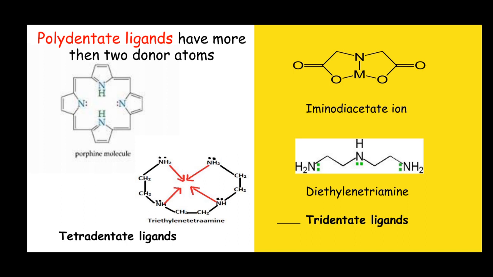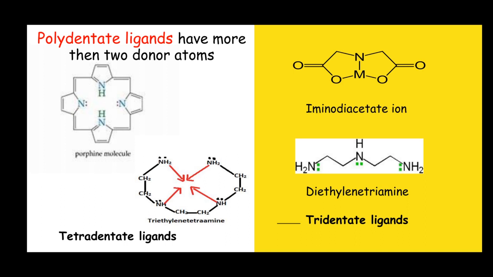Tetradentate ligands are the ligands when there are four donor atoms present in a molecule. This is the porphine molecule. This is a macromolecule with a cyclic ring structure, and the four nitrogen atoms present in this cycle can donate their lone pairs of electrons to the central metal atom. The metal is placed at the center of this ring, and these four nitrogen atoms can donate their lone pairs of electrons to the metal and make coordination bonds.